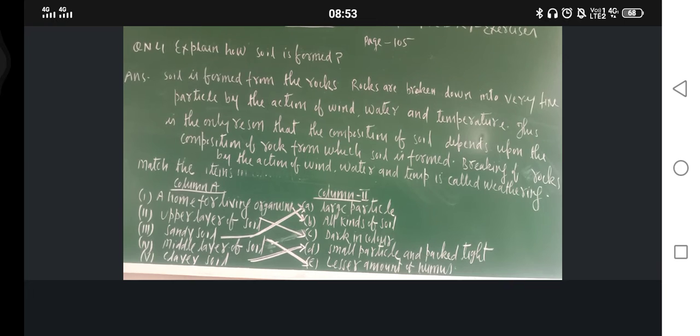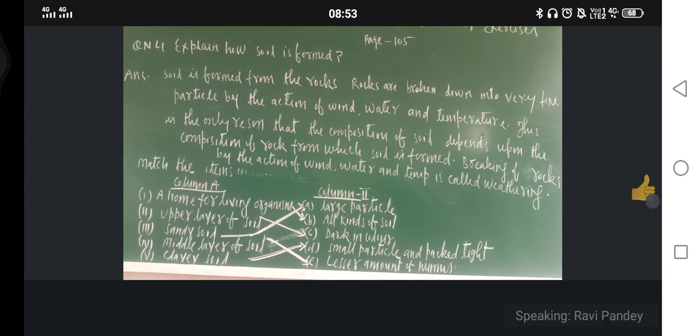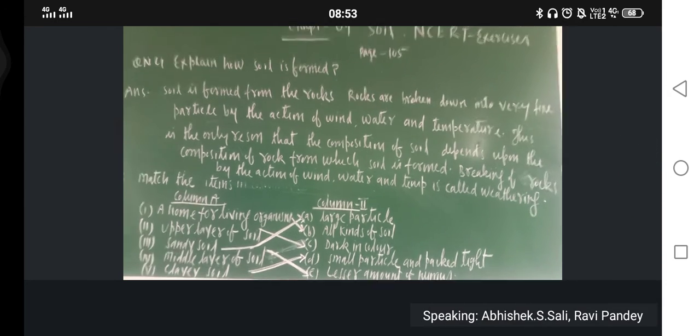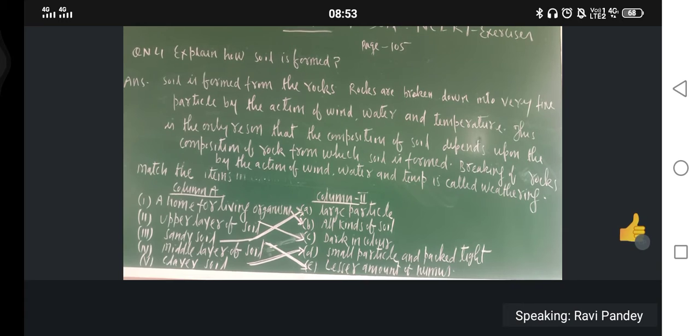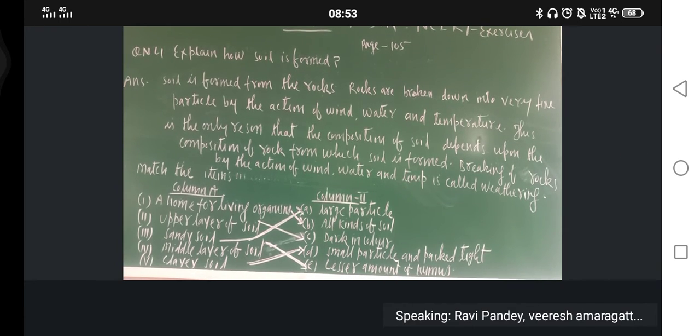Am I audible? Please note down this one. Soil is formed from the rocks. Rocks are broken down into very fine particles by the action of wind, water, and temperature.